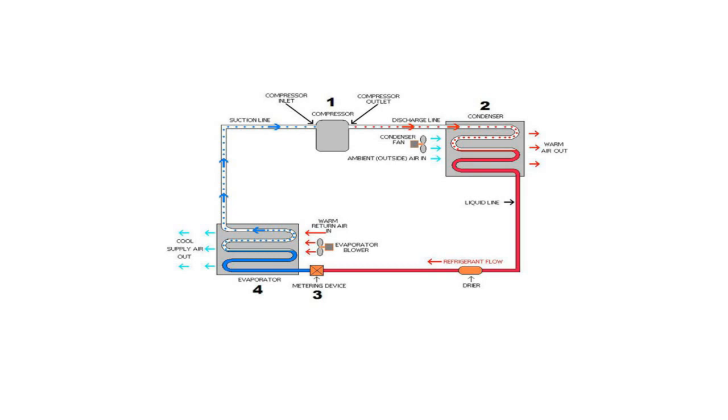Now this high pressure and high temperature gas goes into the condenser unit. The condenser unit is the exhaust of the AC. Here the condenser fan takes the surrounding air, which is comparatively cooler than the refrigerant gas, because after compression temperature is increased.